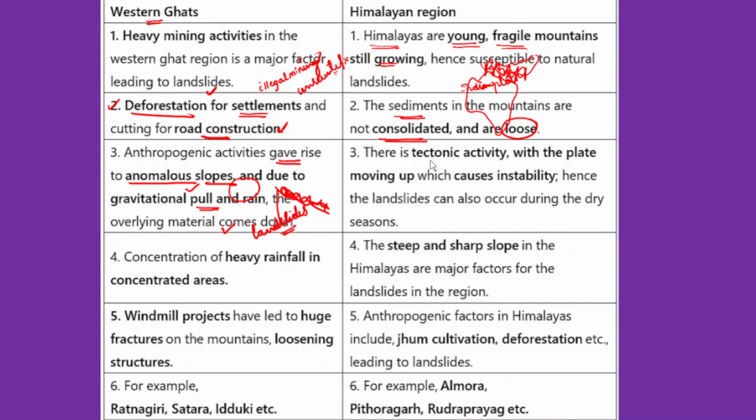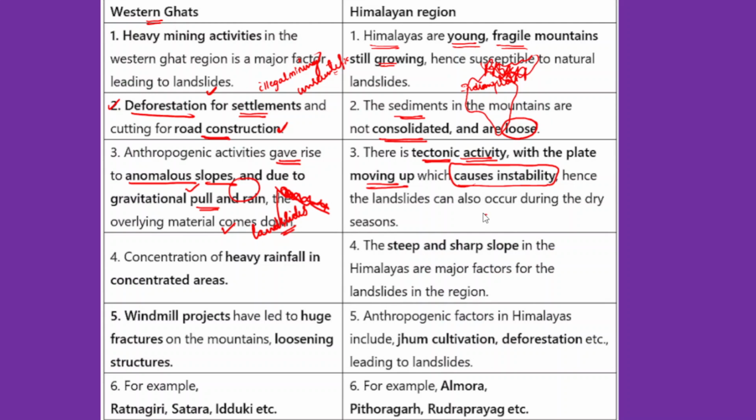Now after that, there's a huge tectonic activity as well in the Himalayan region, because as I have already told you, the Indian plate is colliding with the Eurasian plate. Because of this reason, the Himalayas still experience tectonic activity, with the plate moving up. The Indian plate has been moving up over the Eurasian plate, and this has been very often causing instability.